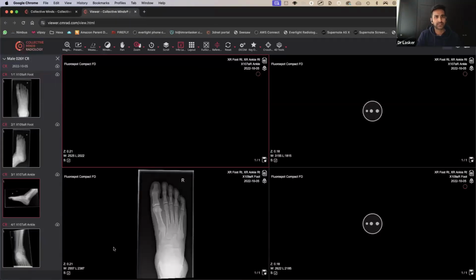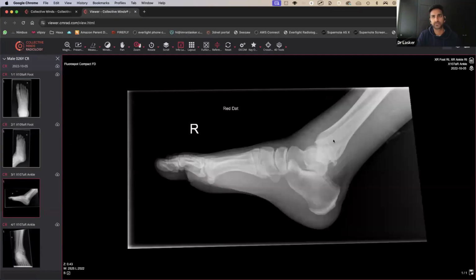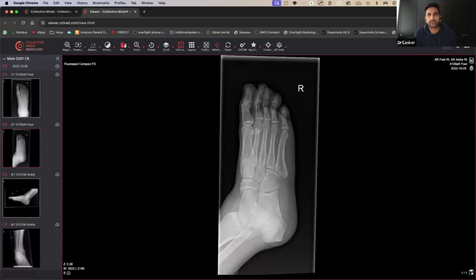Right, so let's have a look at this X-ray. I wanted to have a look at the foot X-ray to begin with. So let's have a look at this one. And this one we can see is a foot X-ray.